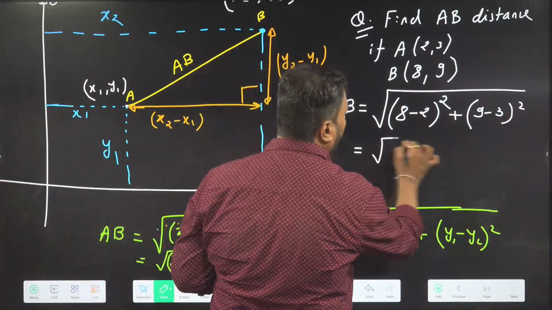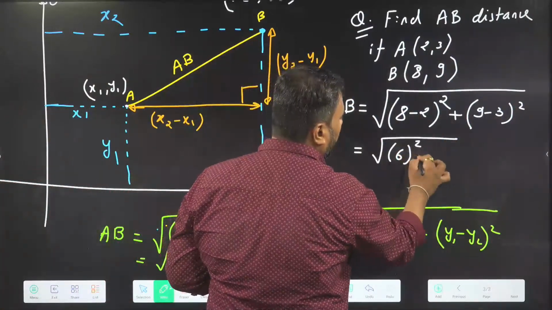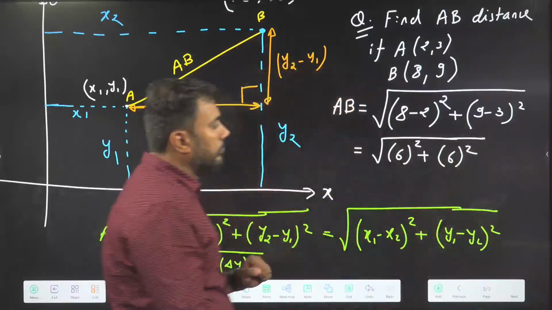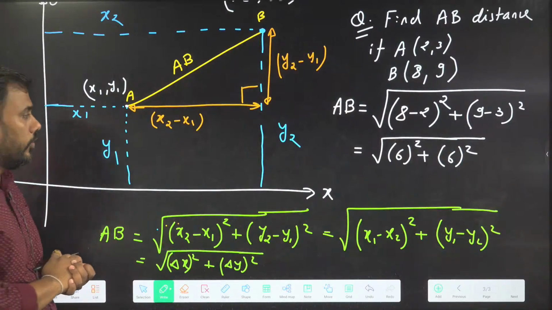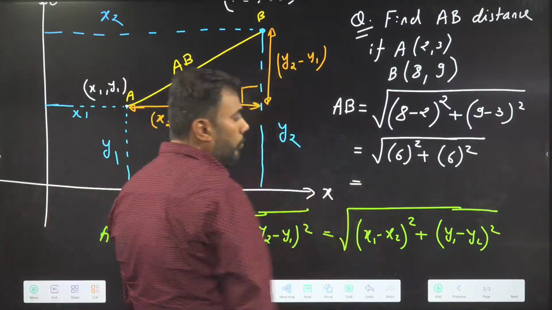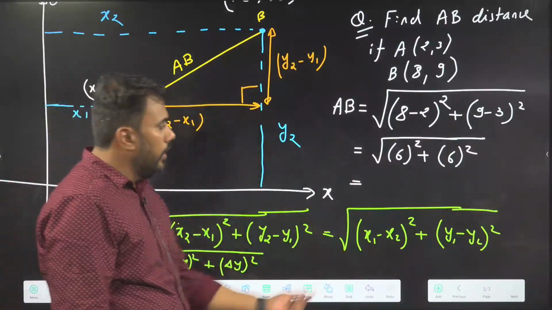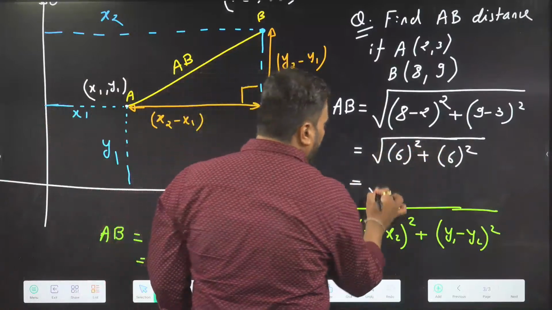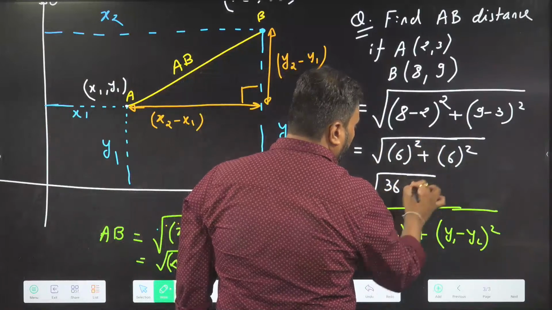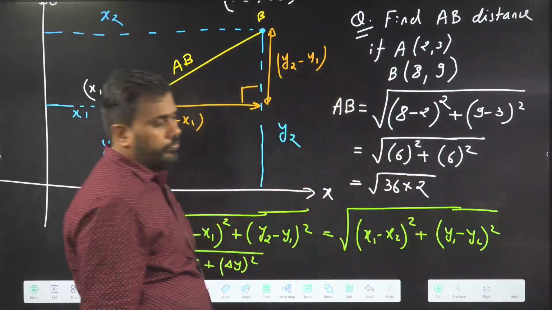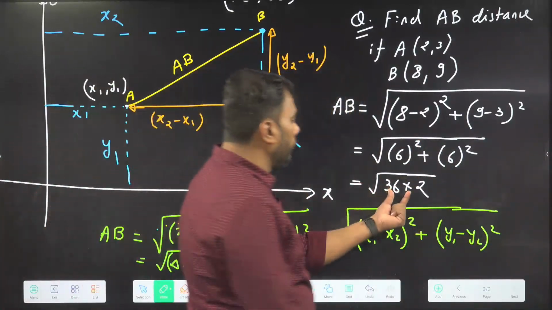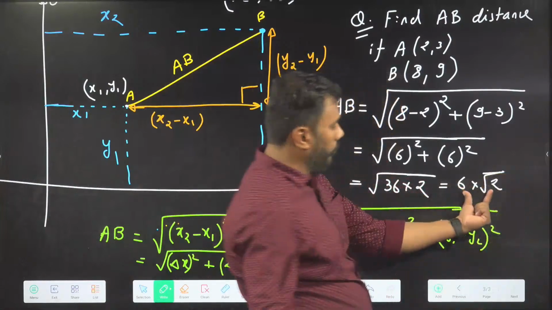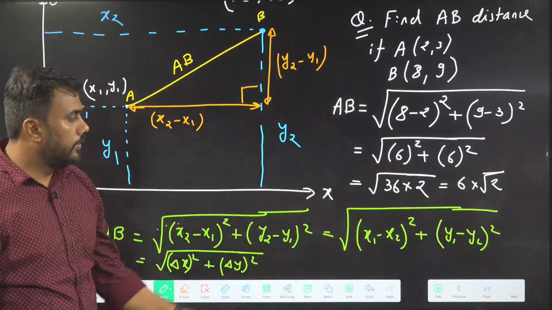What is 8 minus 2? 6. What is 9 minus 3? Again 6. Root over 6 square plus 6 square. 6 square is 36, 6 square is 36. I can take 36 common, so I will get 36 into 2. Root 36 is 6, and only 2 will be left in the root. So the answer should be 6 root 2.